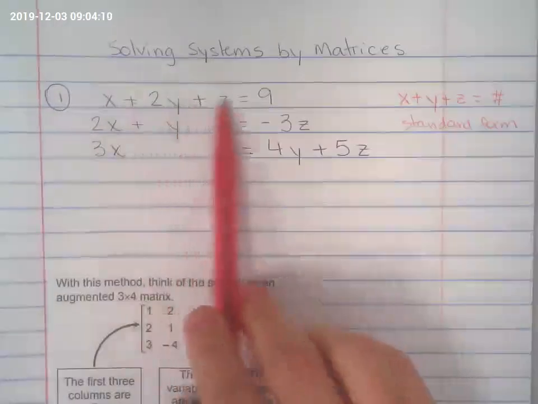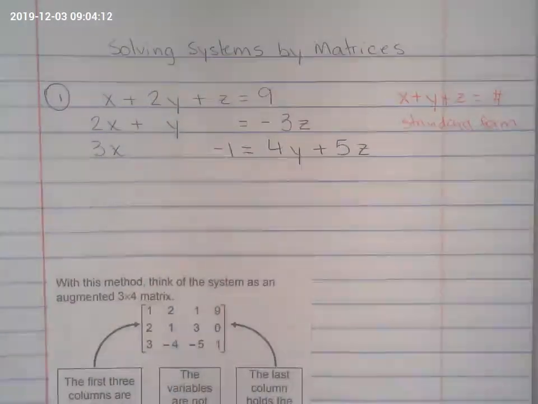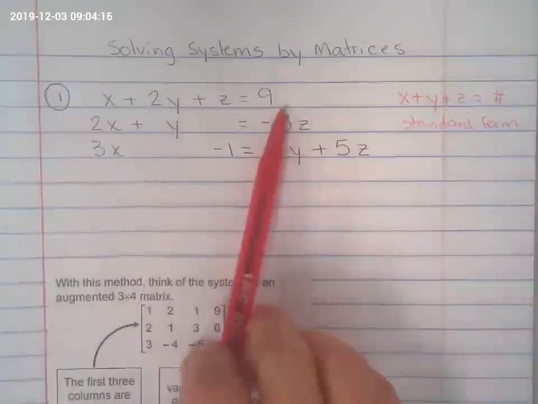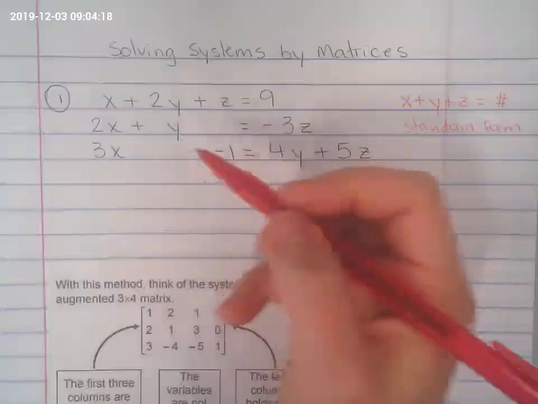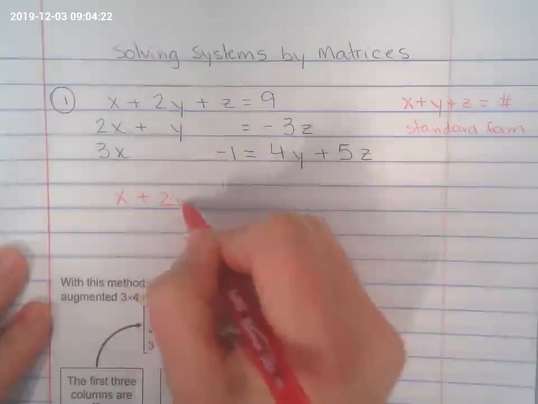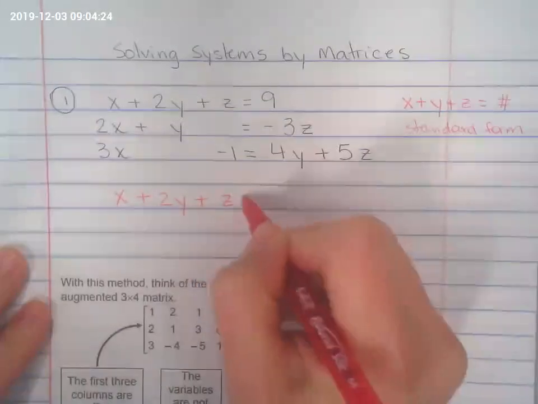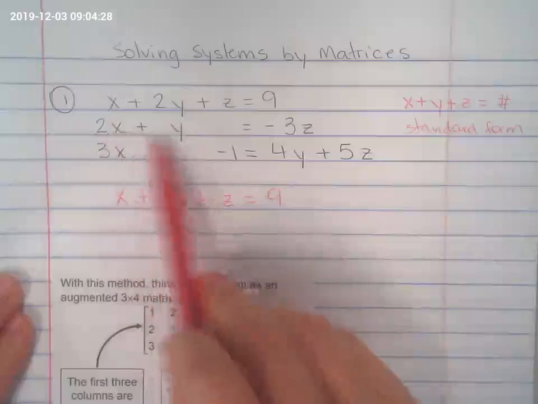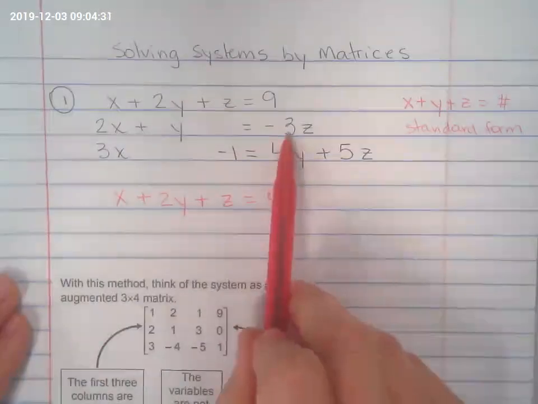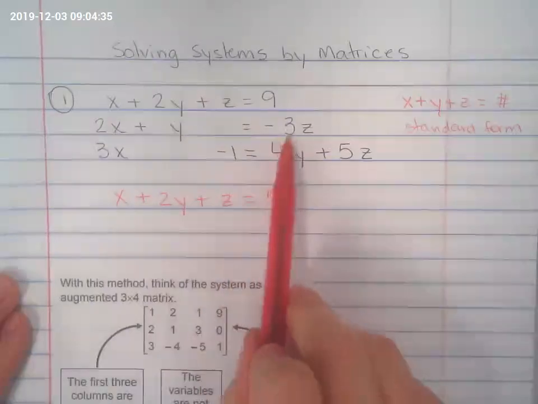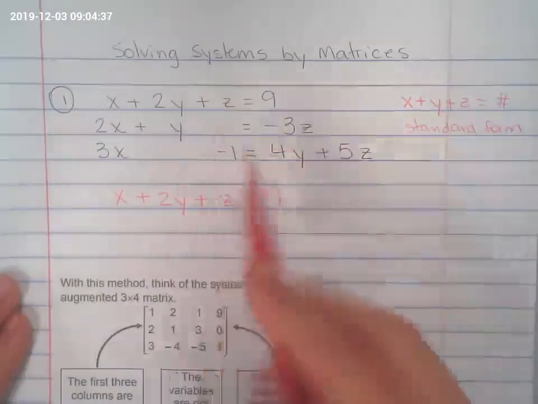So the first equation right here is already in standard form, so there's nothing I need to do to the first equation to put it in standard form. So I'm just going to copy that down, because I'm going to rewrite the whole system in standard form. Now the second equation, z is out of place. Z needs to be lined up with the other z right here. So I'm going to add 3z to both sides.